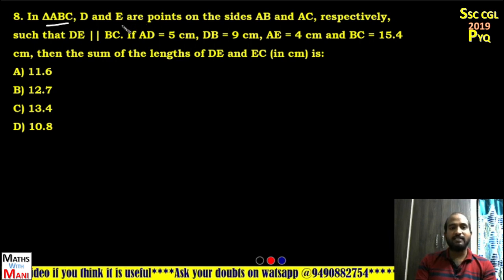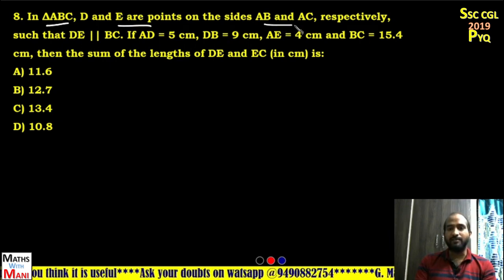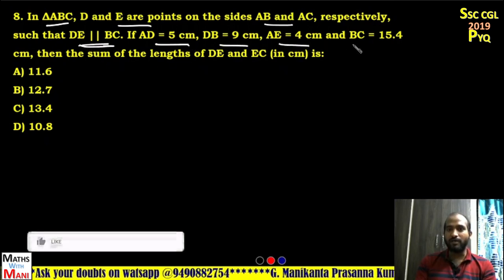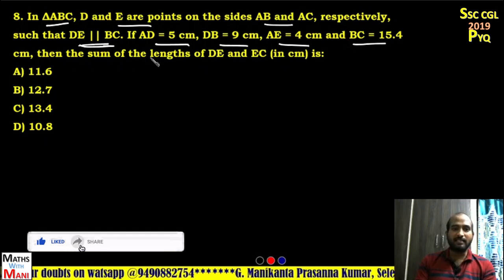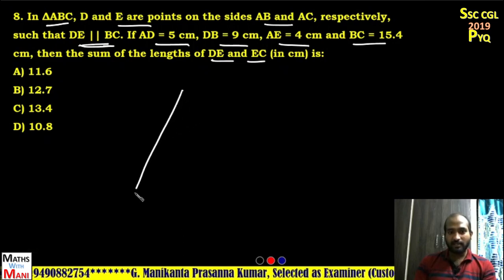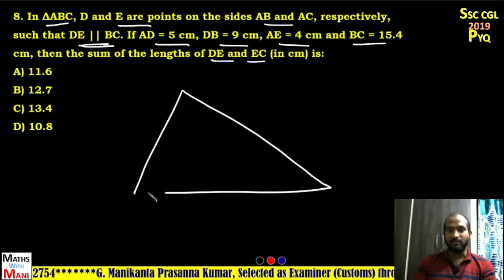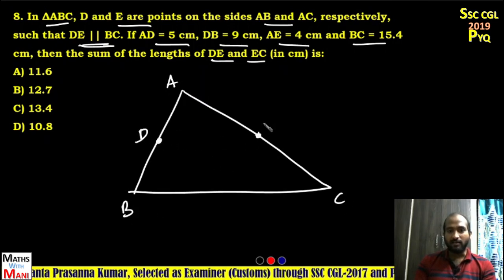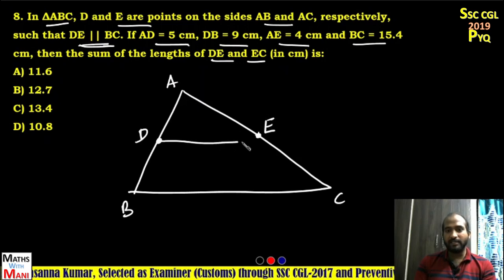In triangle ABC, D and E are the points on the sides AB and AC respectively such that DE is parallel to BC. And if AD is 5, DB is 9, AE is 4 and BC is 15.4, then the sum of the lengths of DE and EC. So first draw the diagram. Here on the sides AB and AC, D and E are 2 points. And what is the relation? DE is parallel to BC.